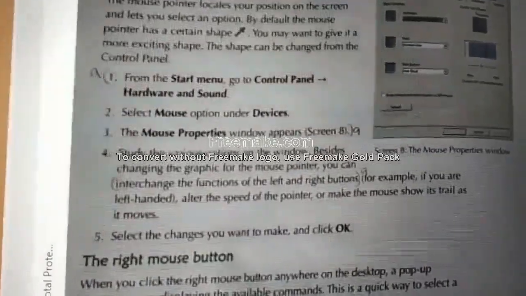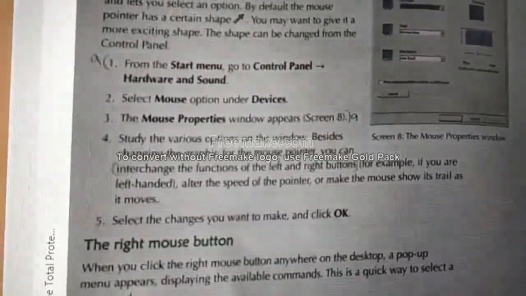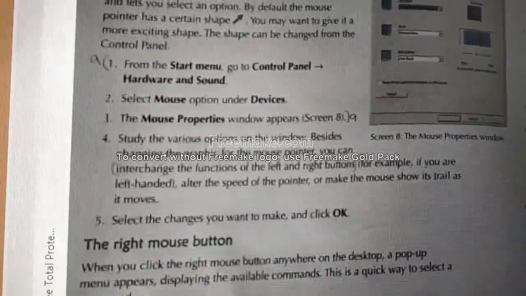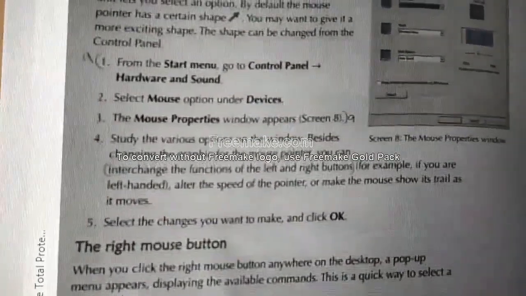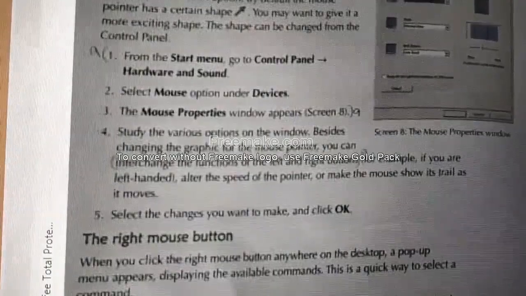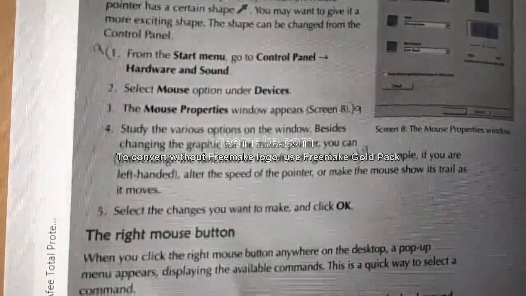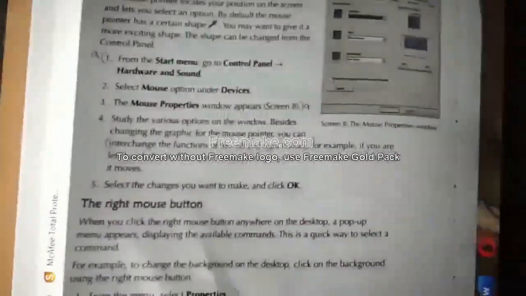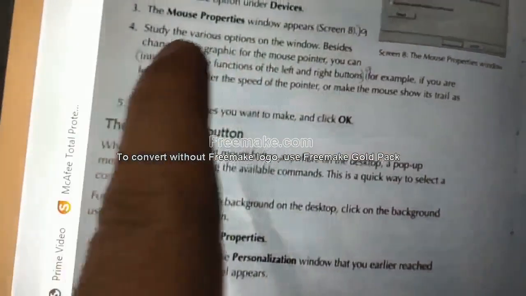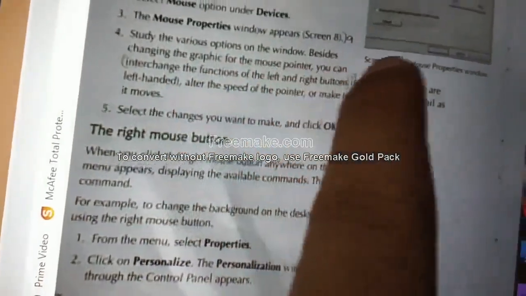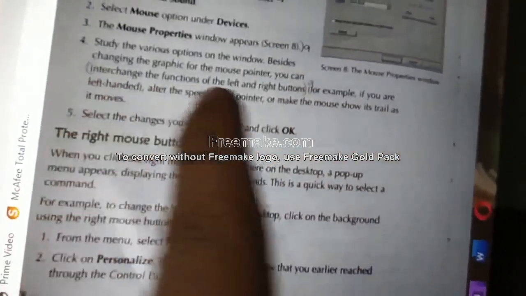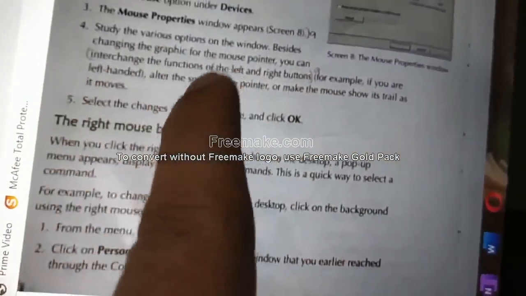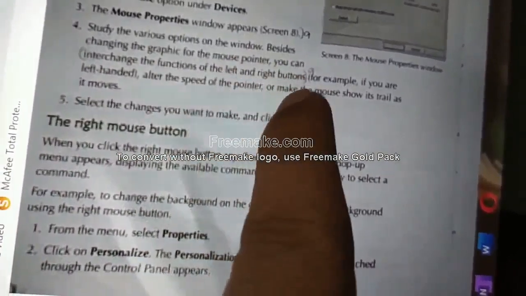Study the various options in that properties window. Besides changing the graphic of the mouse pointer, you can interchange the function of the left and right buttons. Leave the first point alone, strike it out. That point is not needed. That's why I have marked this one alone: interchange the function of the left and right buttons.